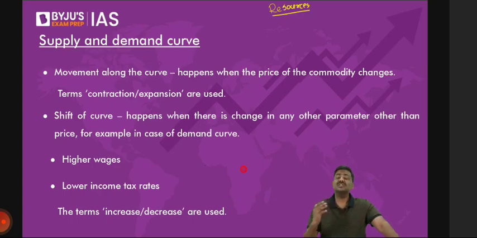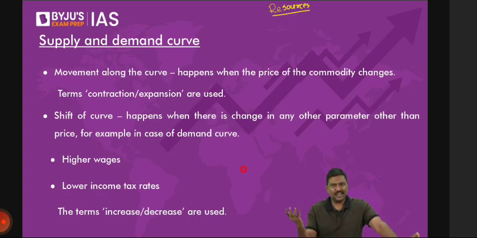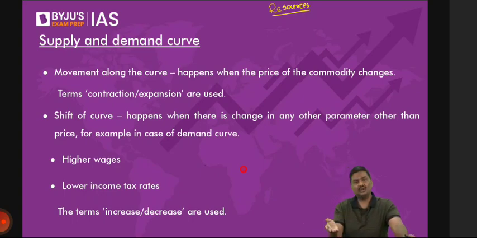So that is law of demand. And what is law of supply? If prices go up, the supply will also go up, and if prices go down, the supply will also go down. And it is very logical, because you are the seller here, and you basically want to earn a lot of profit. Obviously when the prices go up, you will earn more profit, so you'll supply more. When the prices go down, you will earn less profit, so you will supply less. So this is the gist of what we discussed in the last class.